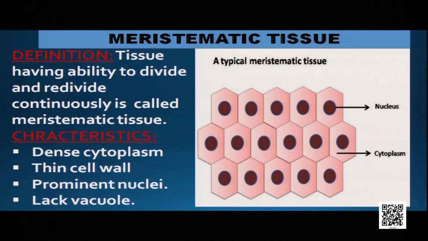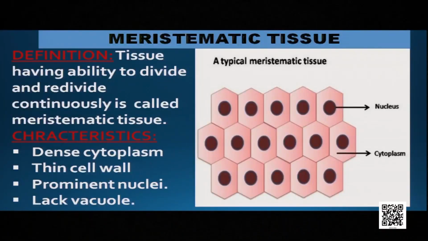Meristematic tissues have dense cytoplasm. What is the meaning of dense? Dense means it is rich in food. It is not dilute. There is much more amount of food in the meristematic tissue cytoplasm, and that food is utilized for division and redivision. They are having thin cell wall. The cell wall is made up of only cellulose, and the nucleus is prominent. Here in the picture you can see the nucleus is prominent.